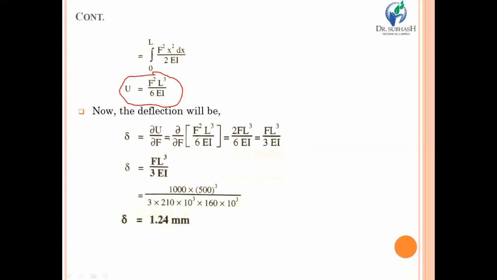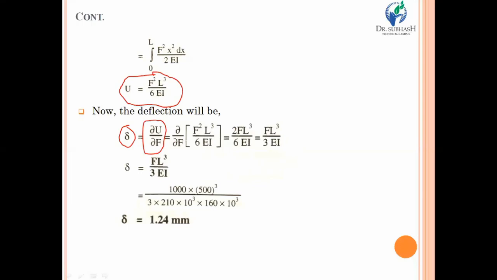Now, you just need the deflection because the example demands calculating deflection delta, and for that you just have to follow Castigliano's theorem, which is the simple ratio of dU upon dF.